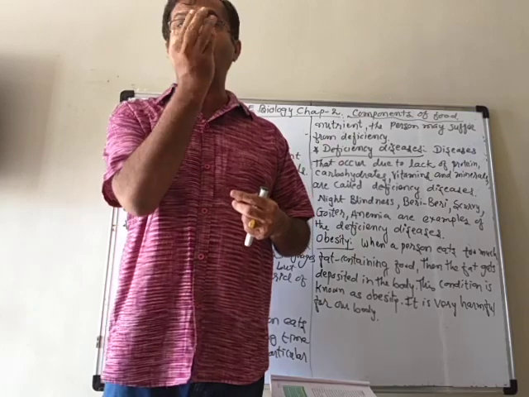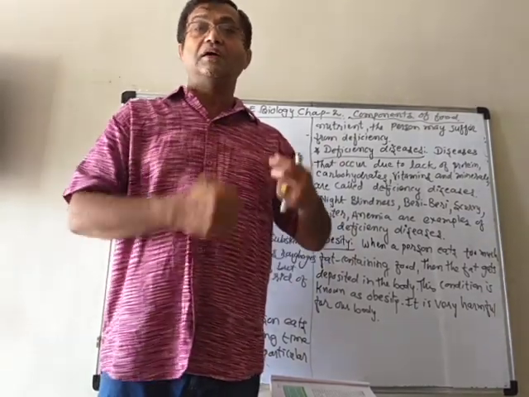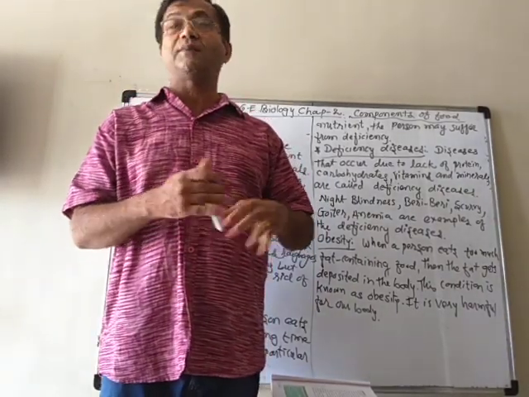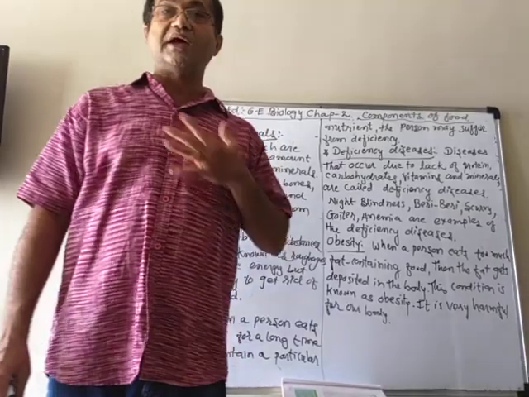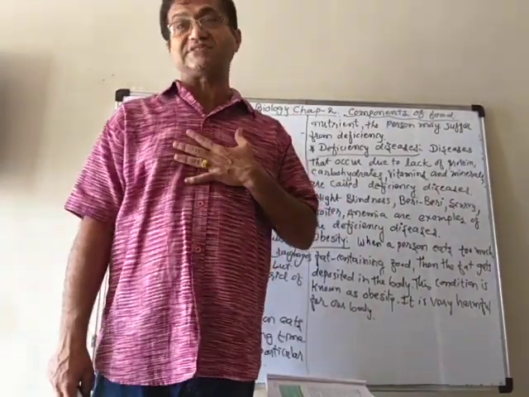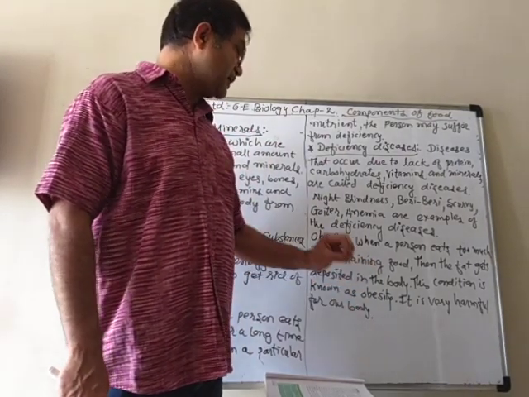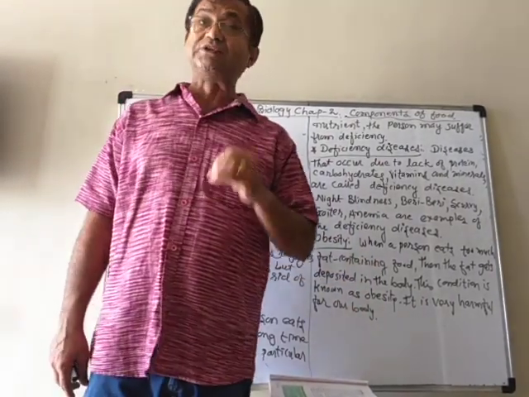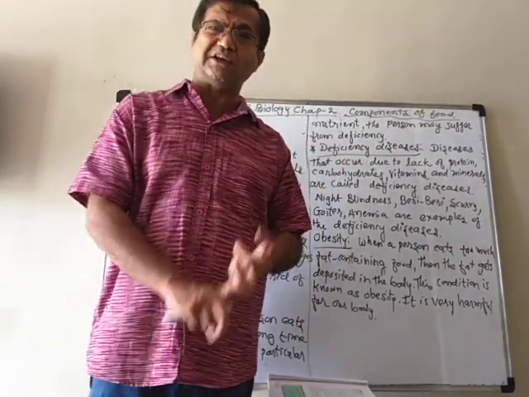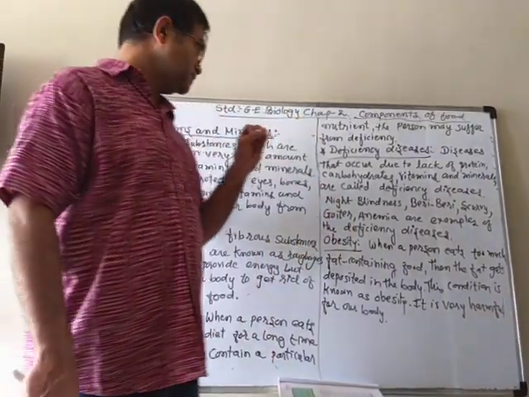The diameter of the blood vessels gets smaller and smaller, which prevents the blood from flowing properly, and we get heart attack or heart diseases like blood pressure. So obesity is very harmful. We mustn't eat too much fat-containing food like oil and ghee. So that is the thing in our chapter.